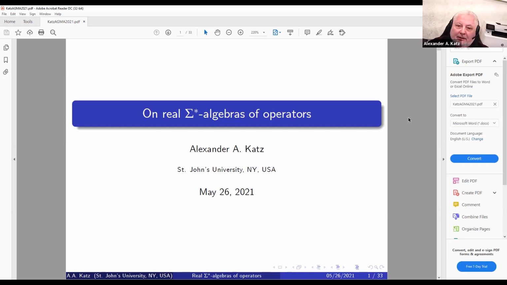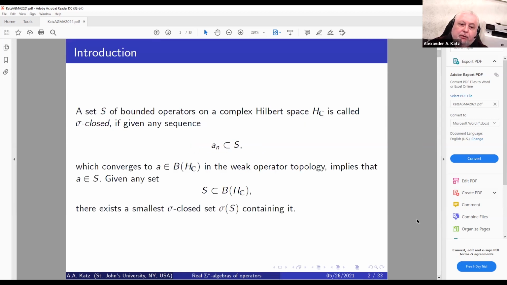So my talk is on the real sigma star algebras of operators. So what is it all about? Well, let us first look at the complex Hilbert space and a set of bounded operators there. A subset S of B of H sub C is called sigma closed if given any sequence which converges to an operator in B of H sub C in the weak operator topology, that implies that the limit does belong to S as well.